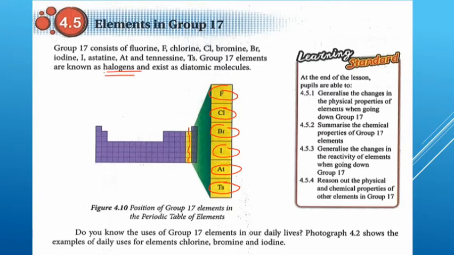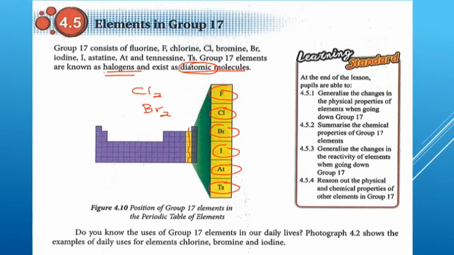When you hear the word halogen, you must know that halogen is a group 17 element and exists as diatomic molecules. Diatomic maksud dia di sini adalah dua atom. For example, chlorine, Cl2. So dia exist as Cl2 molecule lah. Begitu juga dengan bromine, for example. Diatomic, di sini maksudnya dua.